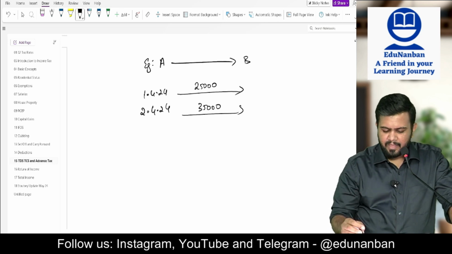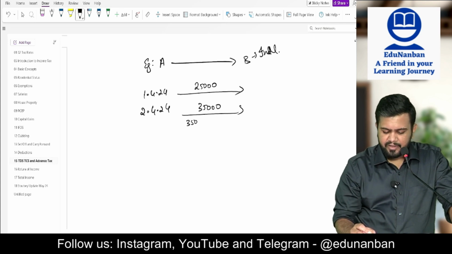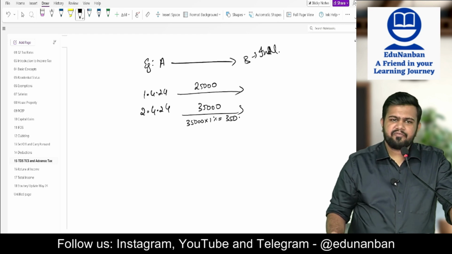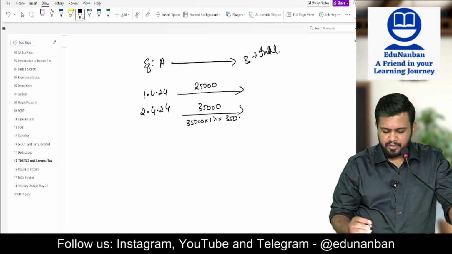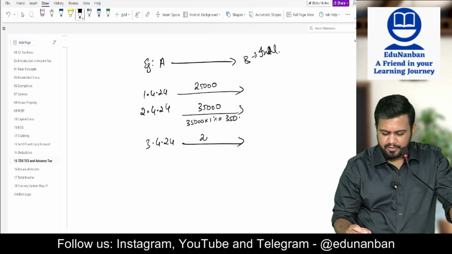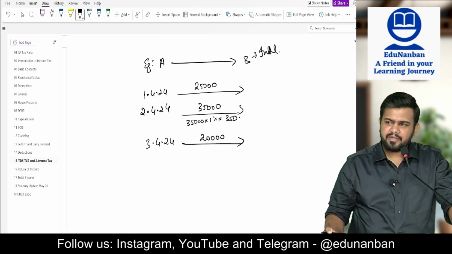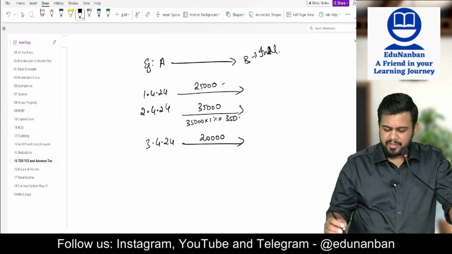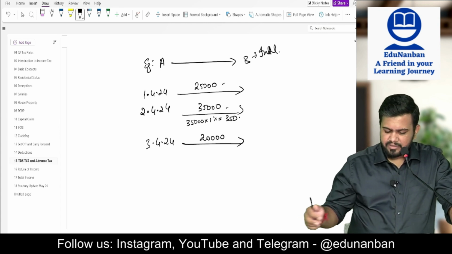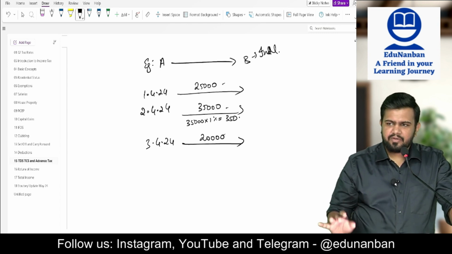How much TDS? Let's say B is an individual. So TDS is 1%. 35,000 multiplied by 1% is equal to 350. 350 TDS will be deducted, balance will be paid. Now 3/4/2024, payment made is 20,000. Should TDS be deducted? No, TDS need not be deducted. Why? 25,000 plus 35,000 is 60,000. 60 plus 20, 80. 80 has not crossed 1 lakh yet. No need to deduct TDS.